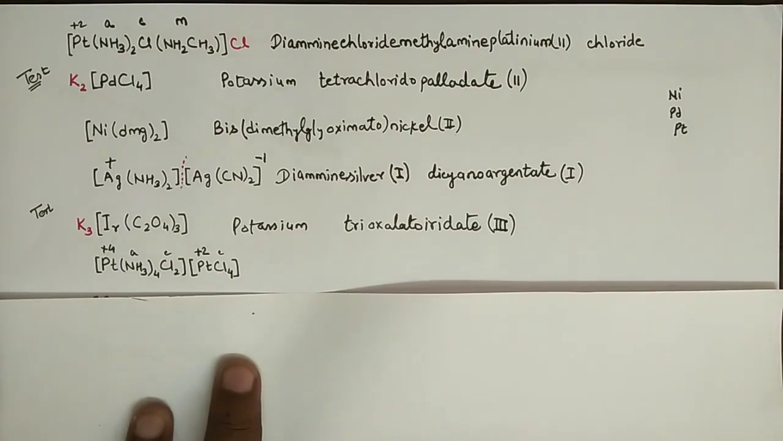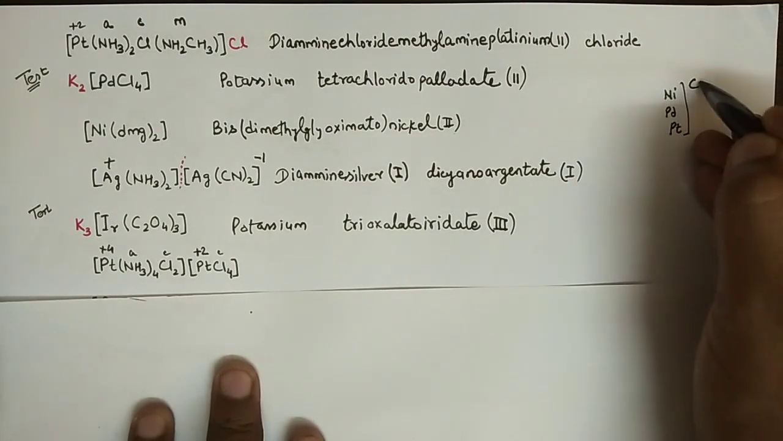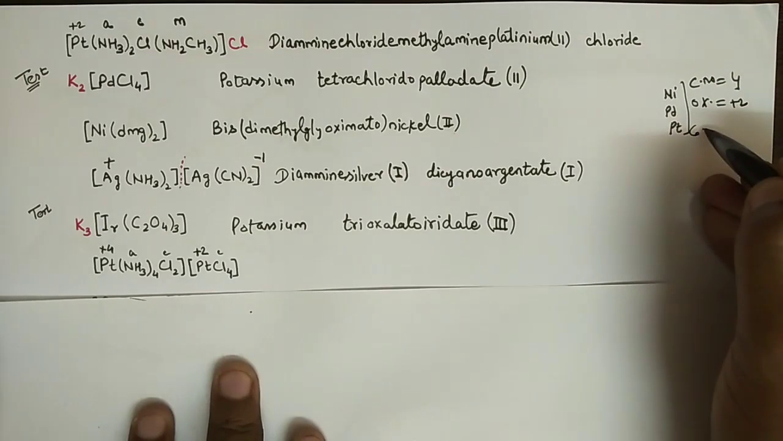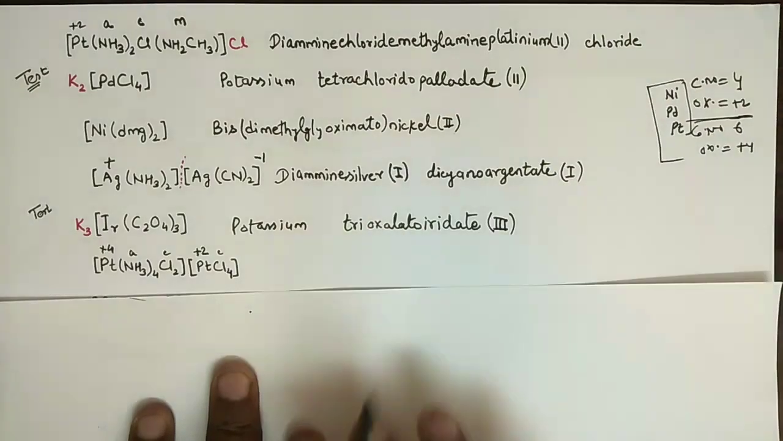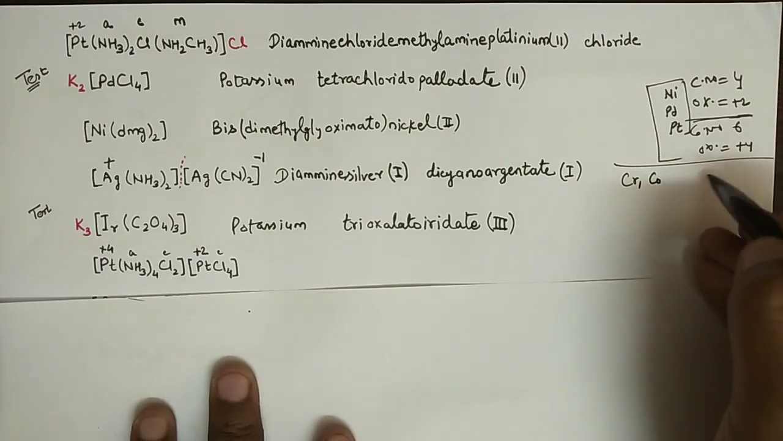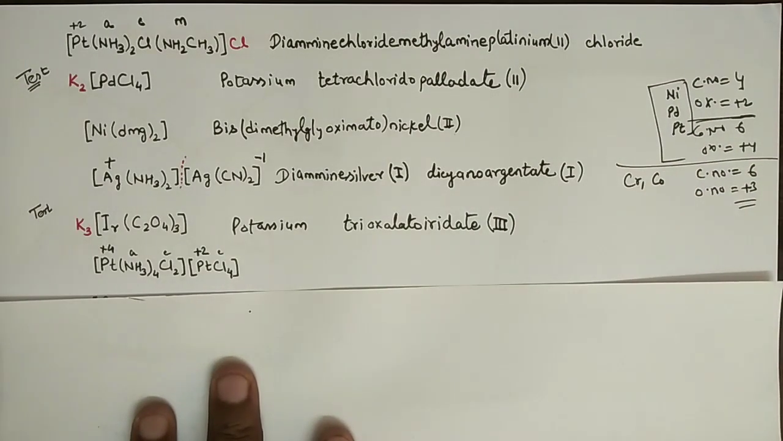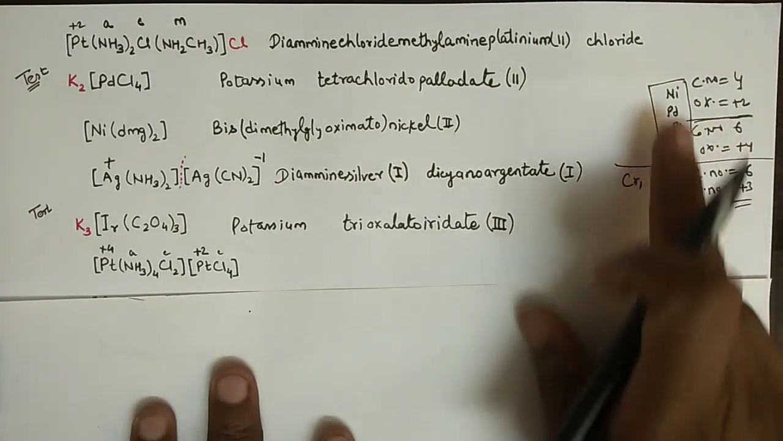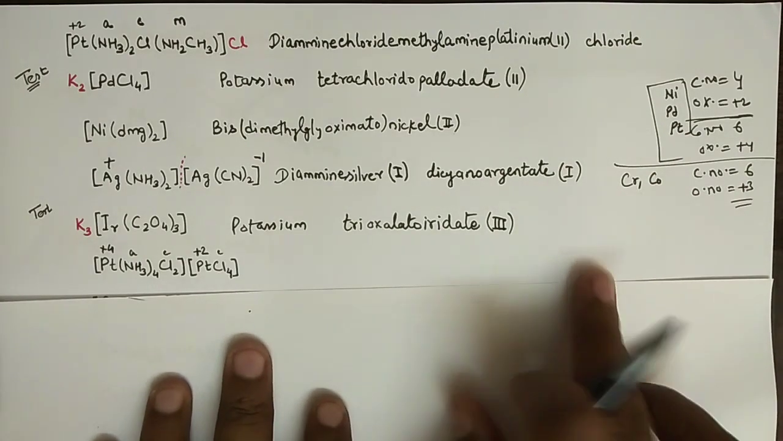So the hint that I have given you is that whenever the coordination number is equal to 4, then the oxidation number is +2. If the coordination number is 6, then the oxidation number is +4. This is for these 3 elements, right? And for chromium and cobalt, if the coordination number is 6, then the oxidation number will be +3, right? So these are just hints for getting the oxidation number without undergoing the calculations, right? So now let us understand.